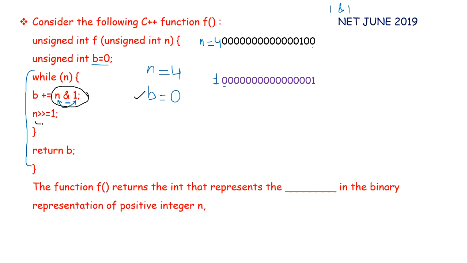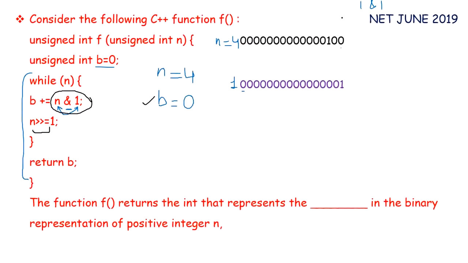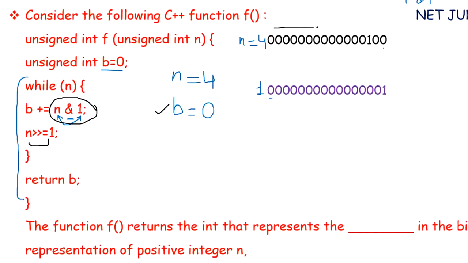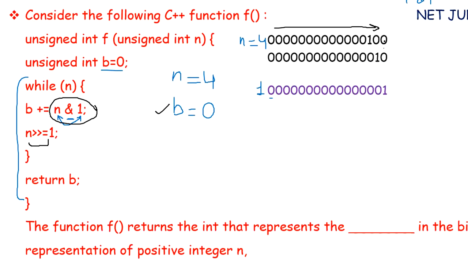Next we have to shift n by 1. We have to apply the right shift operator. Right shift means we will shift this n by 1 bit to the right side. So it will become this. This last 0 will be discarded and 0 will be appended on the left hand side. So now this will become n equals 2. At this point, the first iteration is complete.